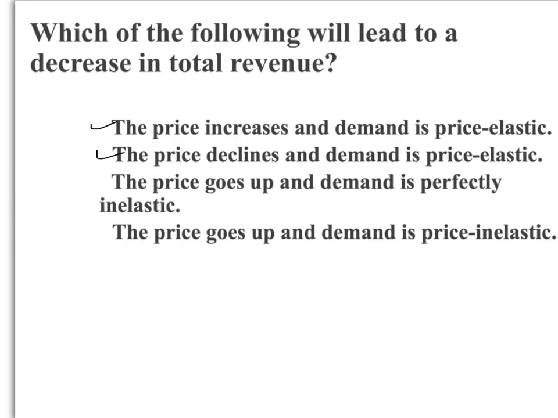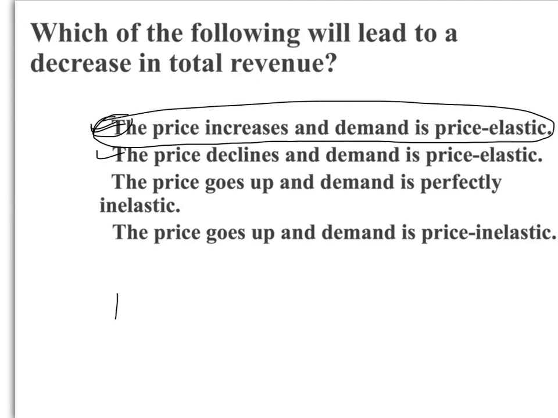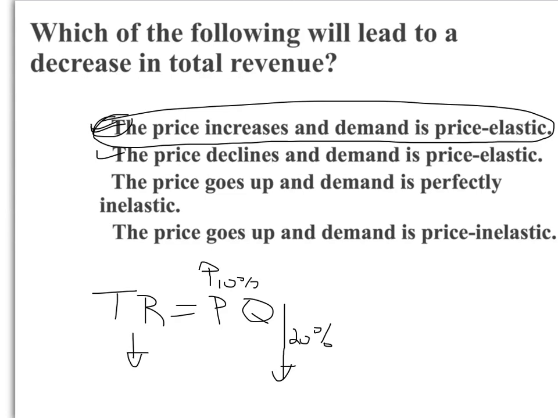Oh, actually no, the first one. The first one is the one we're looking for, right? The price increases and the demand is price elastic. In that situation, total revenue is price times quantity. The price increases by a little bit, let's say 10%, but the quantity goes down by a lot more than 10%, let's say 20%. In that situation, total revenue will go down because the price increased by a little bit and the producer lost most of the sales.